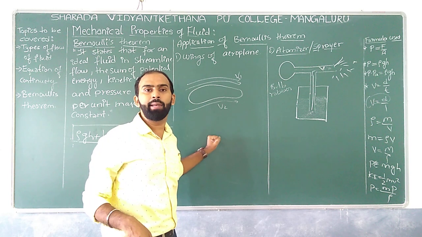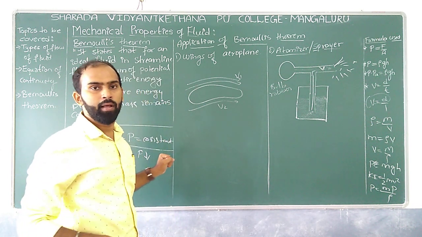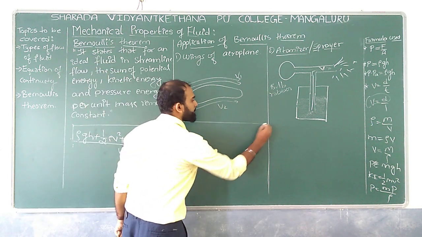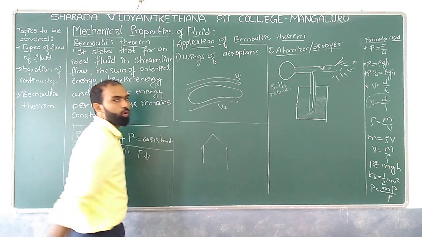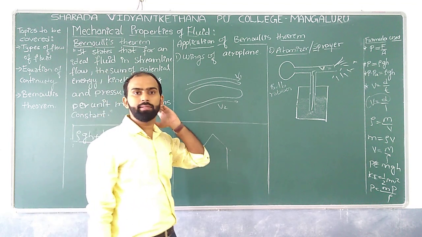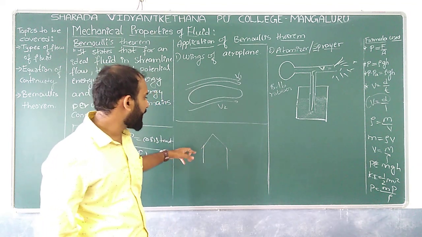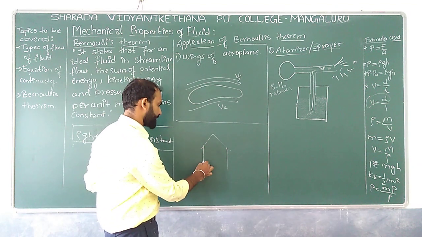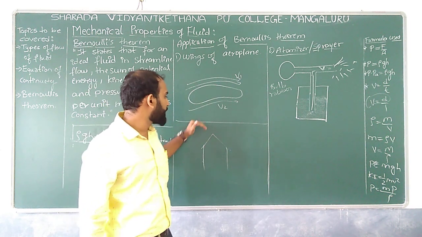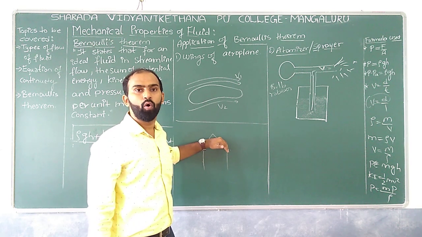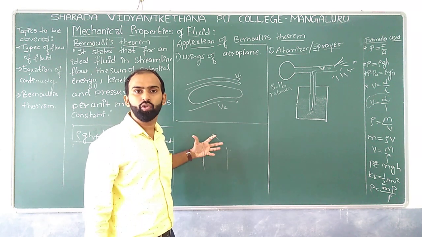And if you see some example of Bernoulli's theorem, if I have the top surface of a home during a storm, what happens? Winds over the surface of this particular home will blow off. Why is it so?